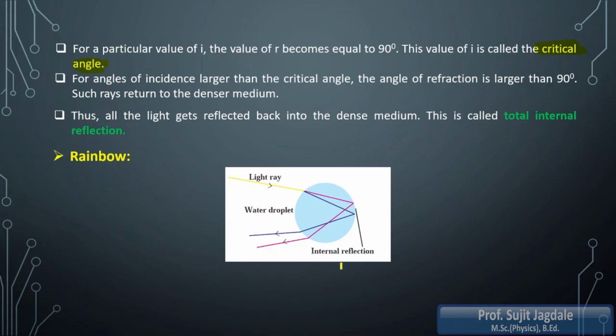Okay, now when sunlight is traveling from air to water medium, that means after the rain is over, it is generally observed, generally means 100%, it is observed in the rainy season only. Rainbow is formed only after the rain is over. When rain is going on, at that time you are not able to see the rainbow.